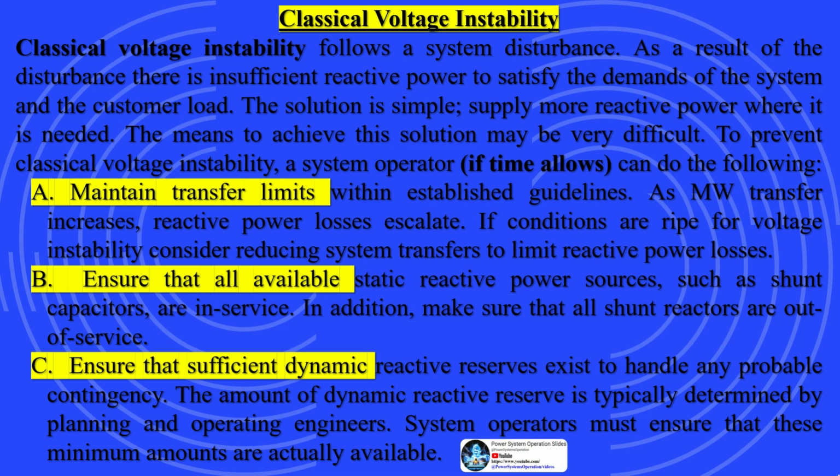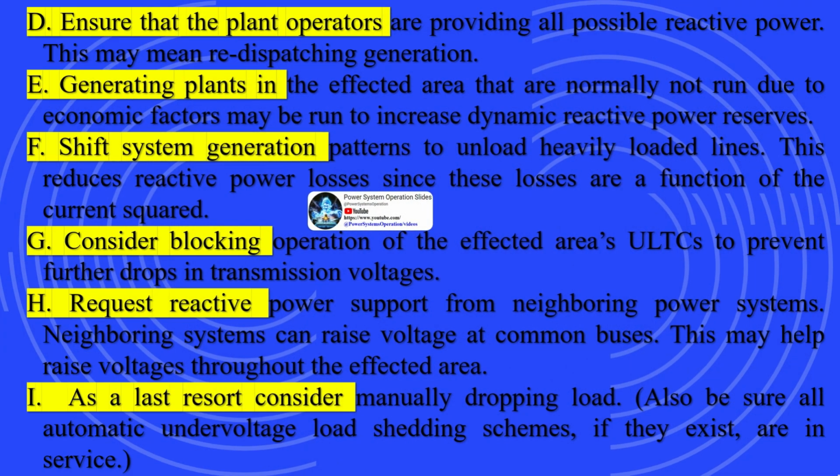Classical voltage instability. Classical voltage instability follows a system disturbance. As a result of the disturbance, there is insufficient reactive power to satisfy the demands of the system and the customer load. The solution is simple: supply more reactive power where it is needed. The means to achieve this solution may be very difficult. To prevent classical voltage instability, a system operator, if time allows, can do the following.